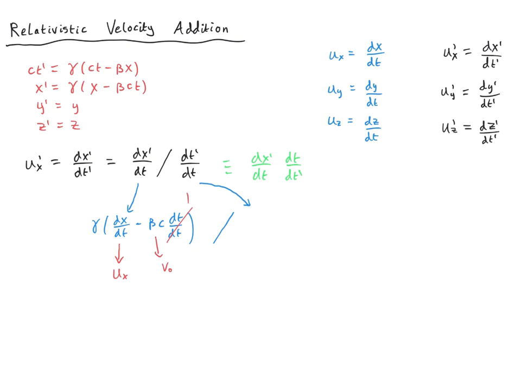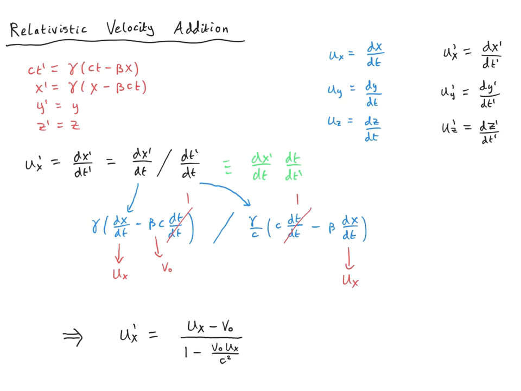We have an expression for t primed in terms of t and x, so we can again just go ahead and compute that. Dividing by c on both sides and then taking the time derivative with respect to t rather than t primed, we obtain gamma over c times c dt by dt, which is 1, minus beta dx by dt, which is, of course, ux again.